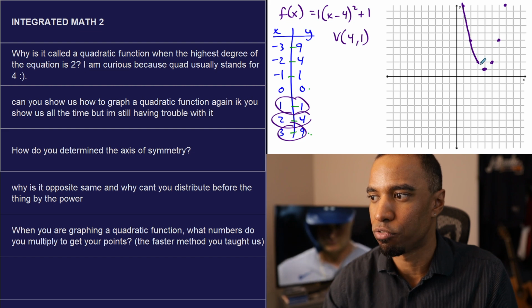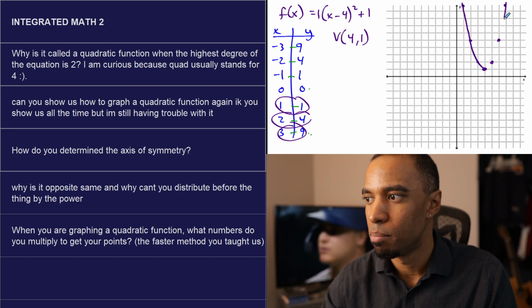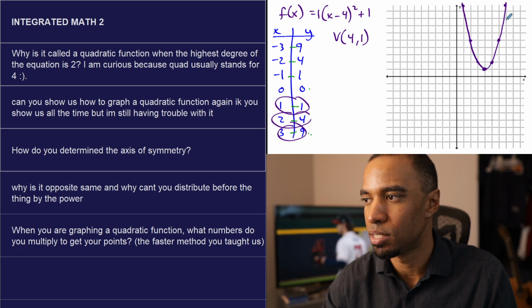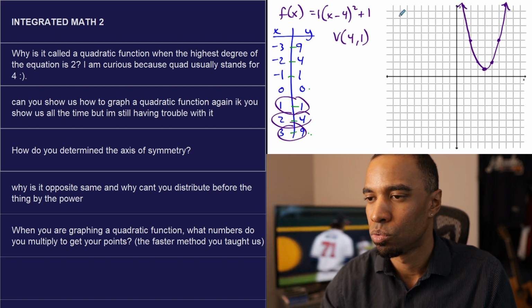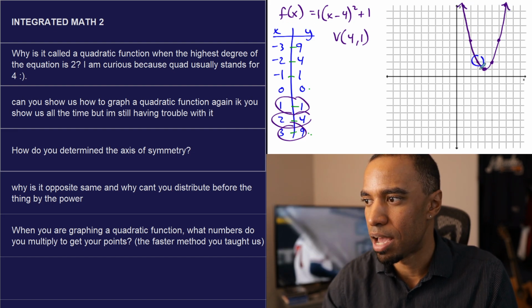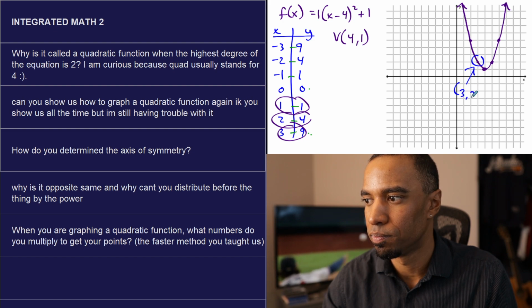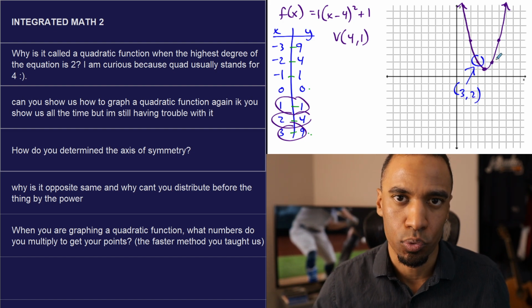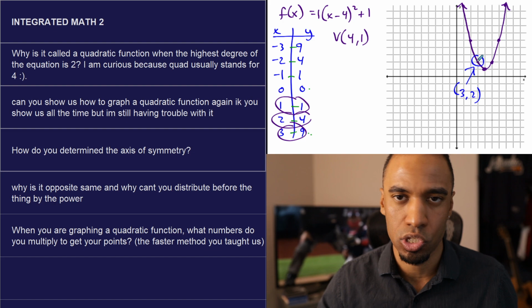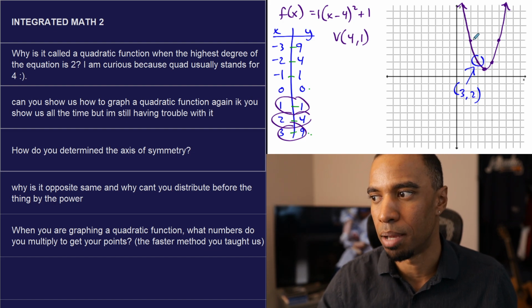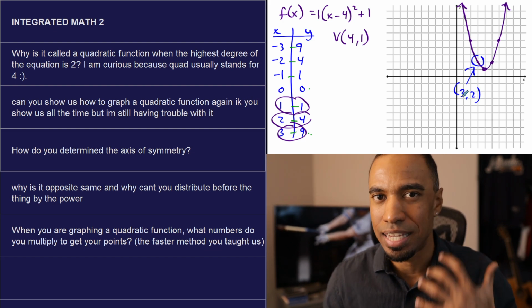1, 1, 2, 4, 3, 9 is from the vertex. Some people might ask, Mr. Robinson, how did you get the point 3, 2? I didn't get the point 3, 2. I went over 1 and up 1 squared. I went over 2 and up 2 squared, and over 3 and up 3 squared. I didn't get 3, 2.